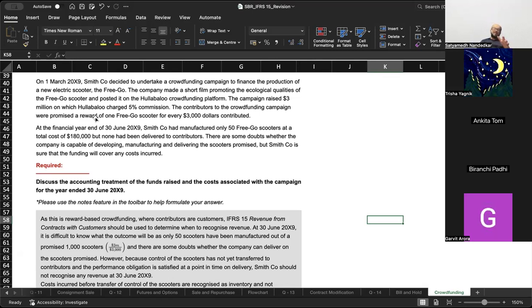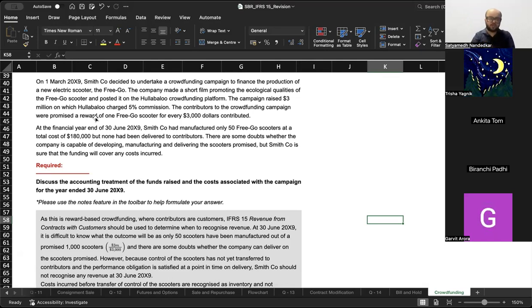So, what is this situation? This situation is that a company wanted to make electrical or some environmentally friendly scooters. So what did they do? They raised the money from the customers only, saying we'll make an eco-friendly scooter, but we are raising money from you. And once we make the scooters, once the commercial production starts and we start delivering it to customers, then for every $3,000 of amount received, every contributor will get one scooter.